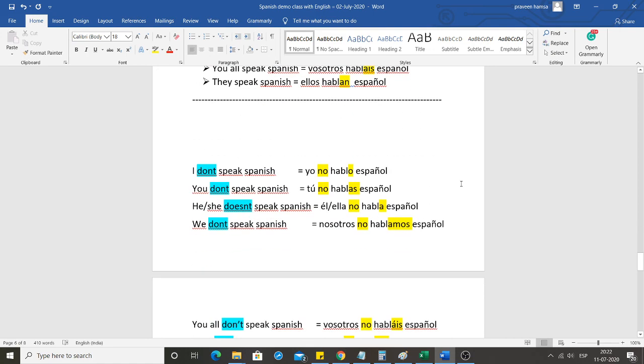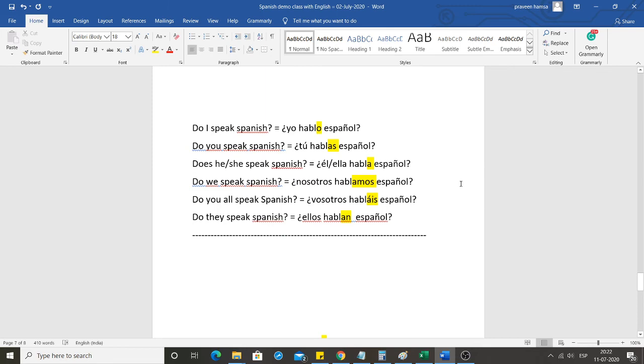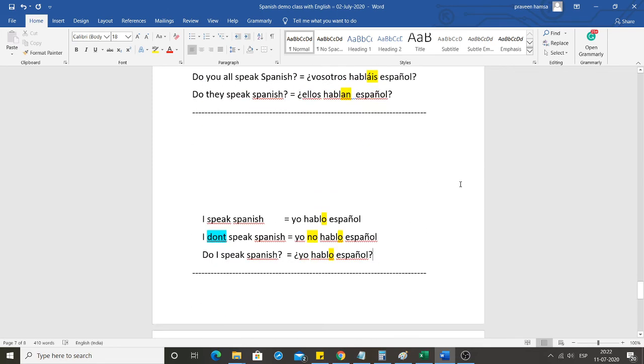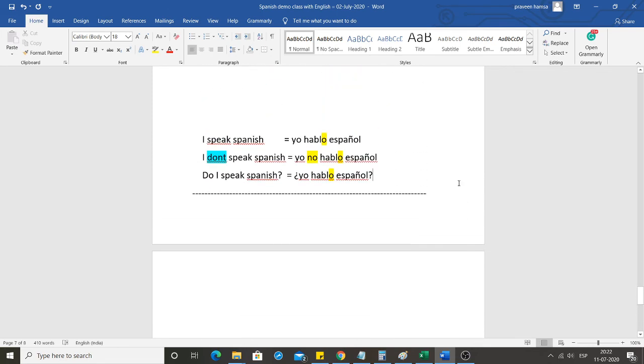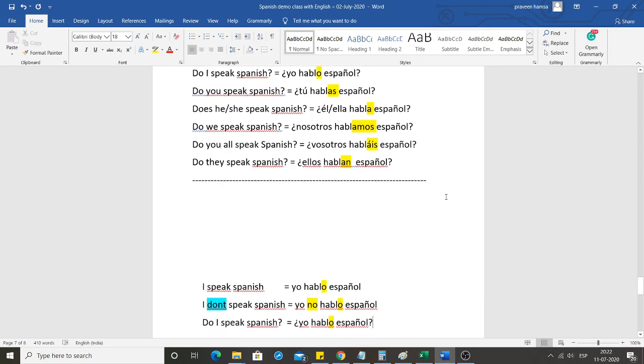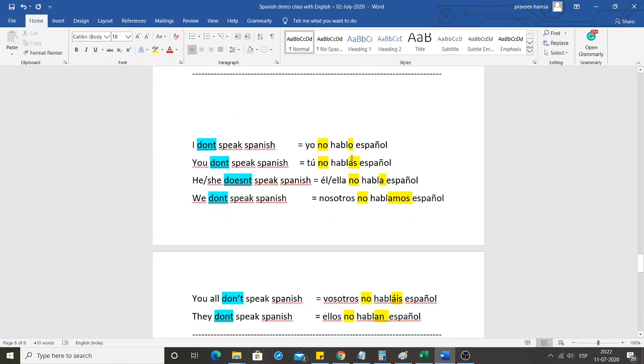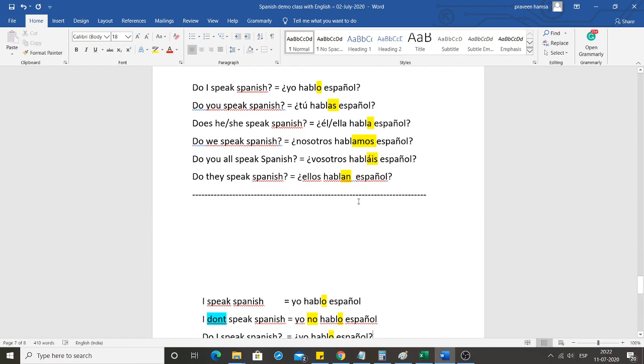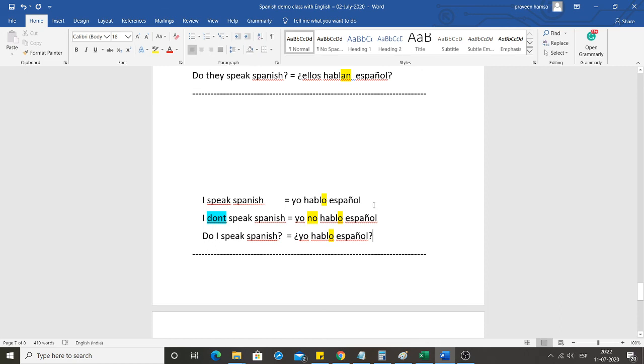And then we learned how to form negative statements. Then how to form a question form statement. And with this 15 to 20 minutes class, we learned almost 18 statements: 6 in positive, 6 in negative and 6 in question form.